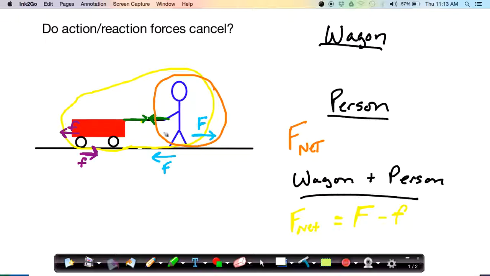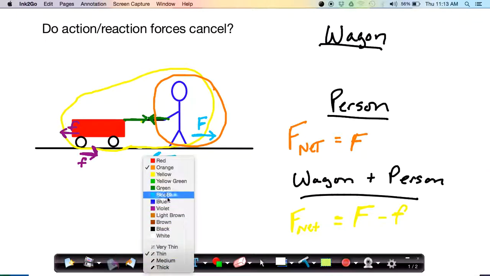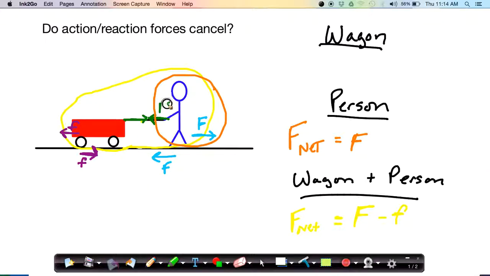So that leaves us with just two forces. The force from the ground on the person, capital F, and the force from the wagon on the person. Remember, the wagon pulls backward on the person. We didn't label those earlier. Let's label those forces with a P for pull.